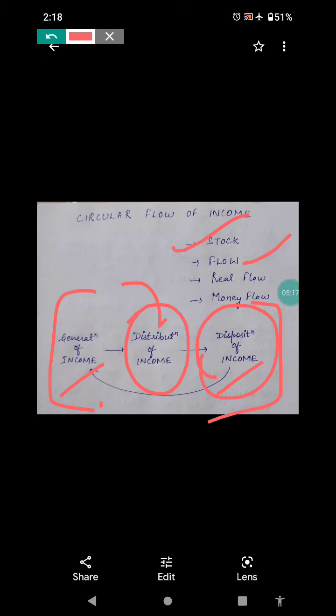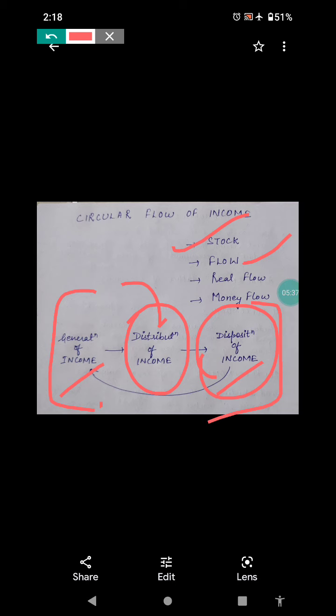If we are having something, suppose we are having wheat or wheat grains or something, so we are giving them to someone, and someone is giving the other thing to us. So that was dependent on double coincidence of want.